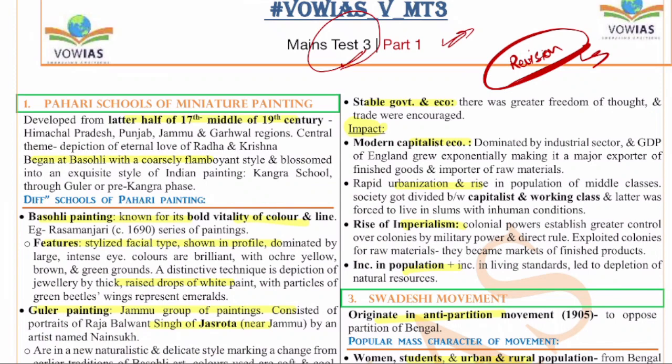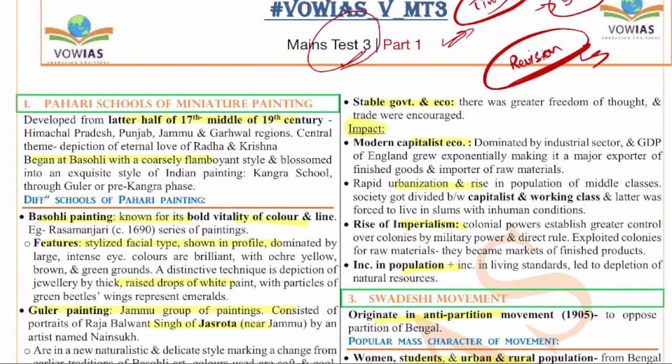For that we are using this summary document, which is done in 5 to 6 pages for each mains test. That means 20 questions are summarized in just 5 pages. 5 pages means 2.5 papers, so you can revise very easily multiple times. And this revision will reflect in your exam, in how you write, because in the exam you will not have time to think. You just have to be on your toes, right? So for that this will be helpful.